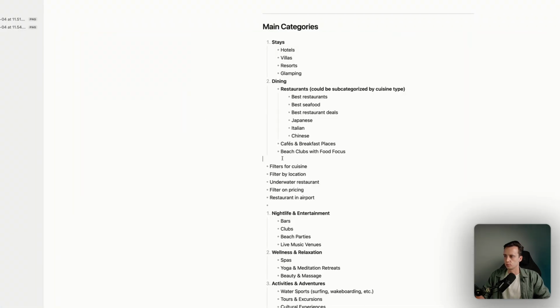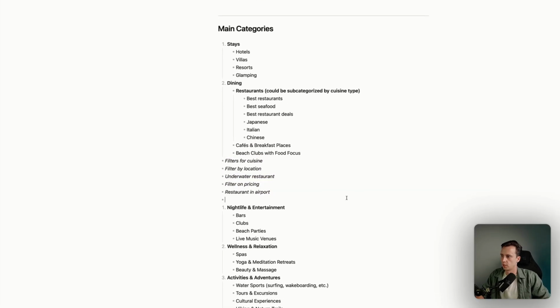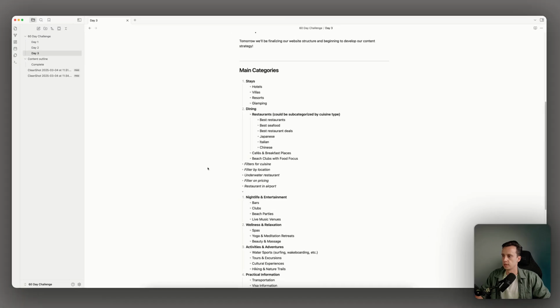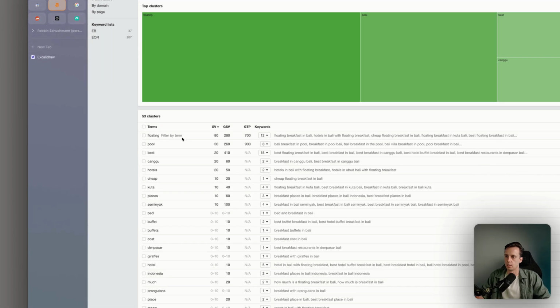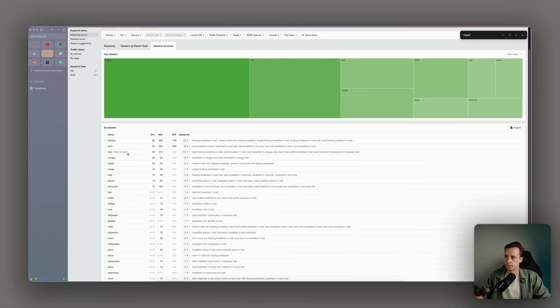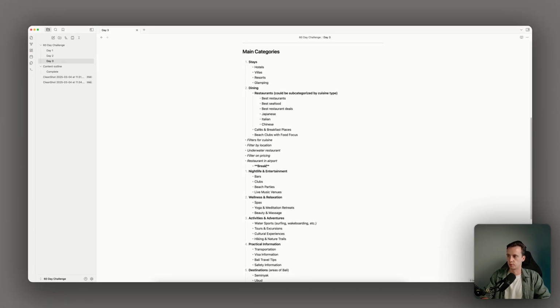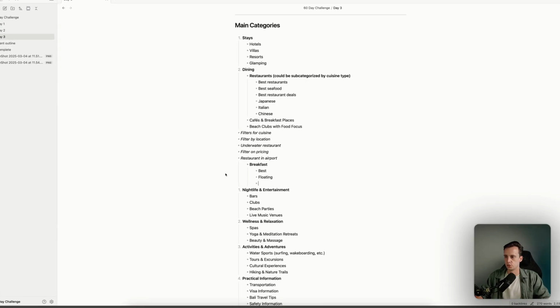Okay, so let's close this. Just do it like this so we know. Then for dining, restaurants, but I'm also curious about breakfast in Bali. Floating breakfast pool, best floating breakfast in Bali, best breakfast in Bali. So under this, we would have a category breakfast, and then we have best floating, cheap.